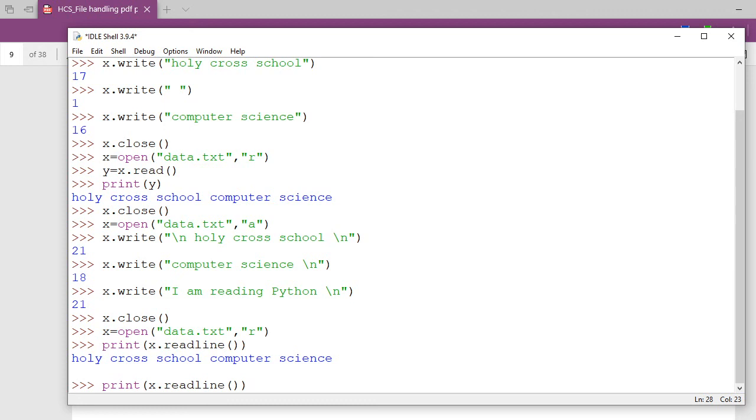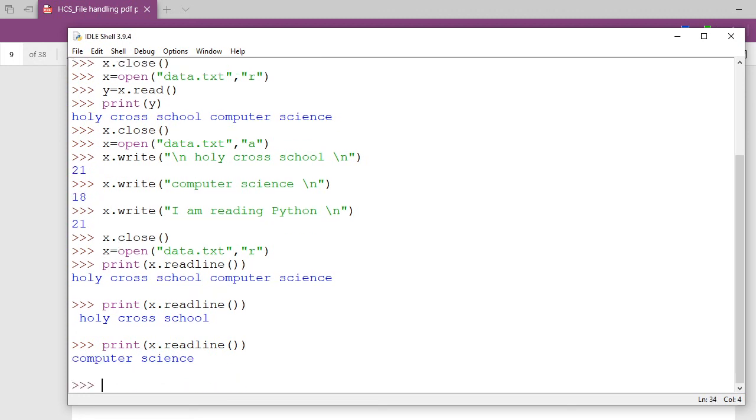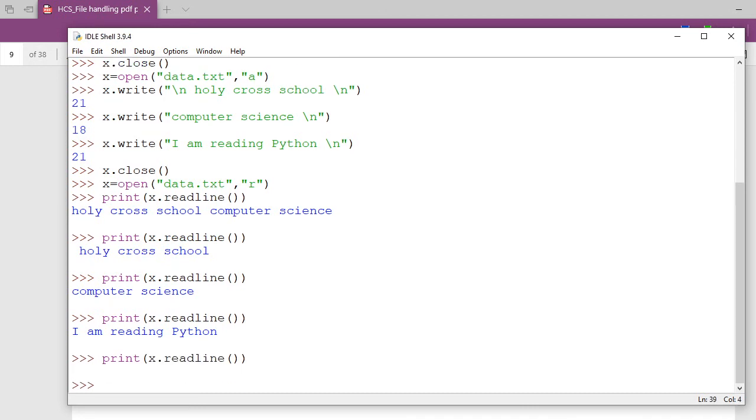While printing this first line, after printing, where is your cursor now? To the second line, Holy Cross School, so it printed the second line. Now if I write the same thing here, your cursor will be where? The third line, Computer Science. You see how it is running according to your program. Now again I print, reading Python, the last line. And after the last line, if again I type here, then no data is available.